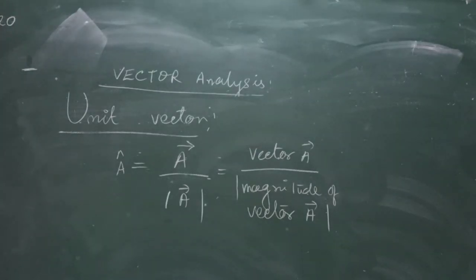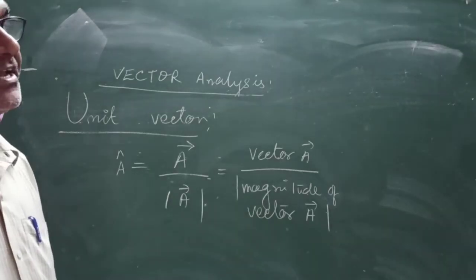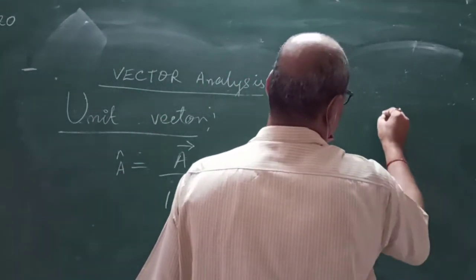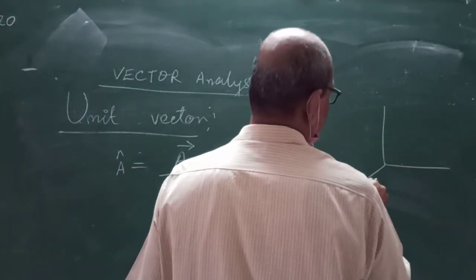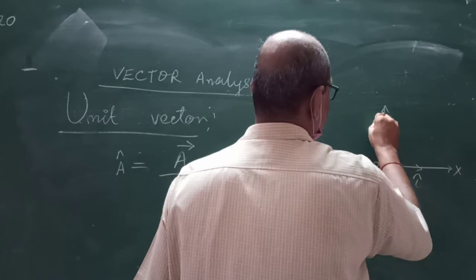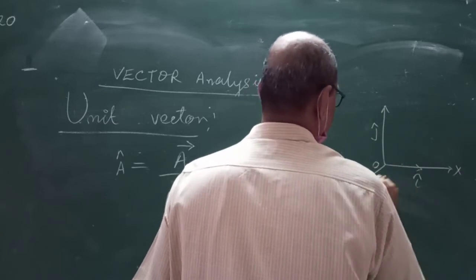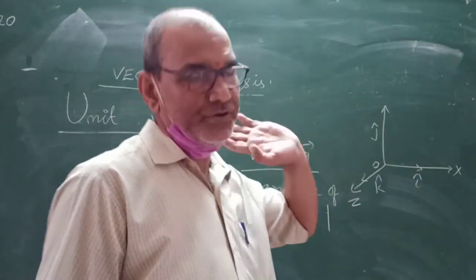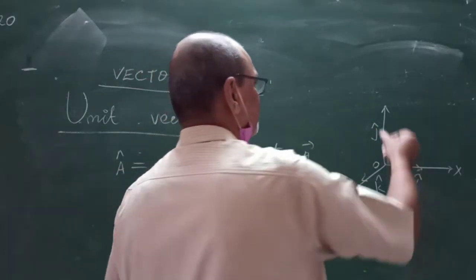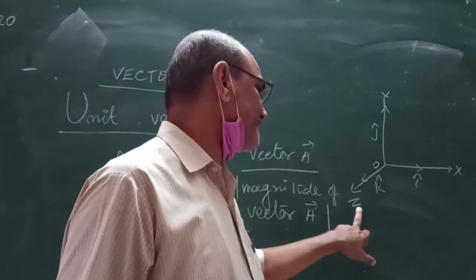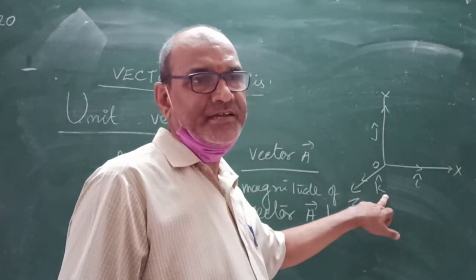Now, in physics, 3 unit vectors are also used: I cap, J cap, K cap. They are represented along the x-axis as I cap, along the y-axis as J cap, along the z-axis as K cap. Along the x-axis, which unit vector is used? I cap always. Along the y-axis, unit vector J cap. Along the z-axis, vector K cap.